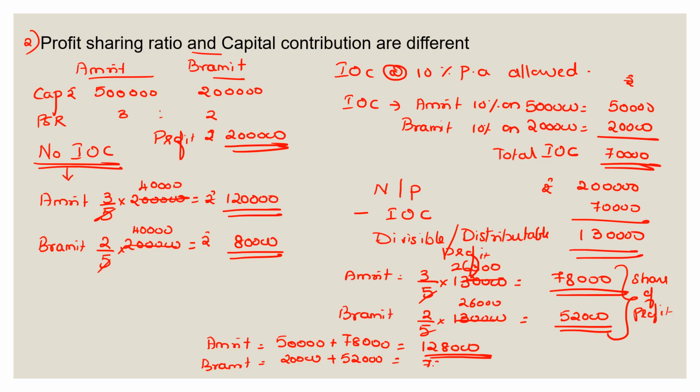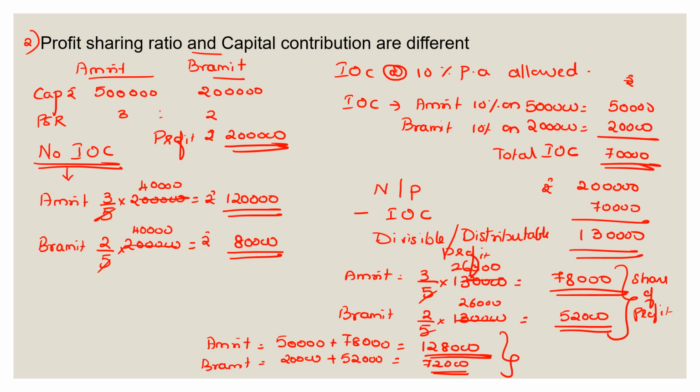So totally 72,000. So this way you see the distribution seems to be more equal. On the basis of capital extra contributed, Amrit will be getting more compared to Brahmit, and then whatever is left, that would get divided in the agreed ratio of profit sharing. So this way it seems to be more equitable.